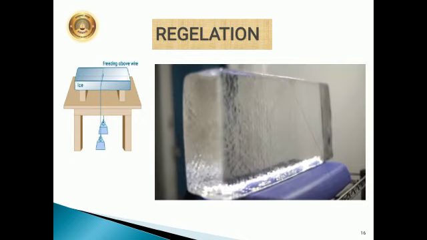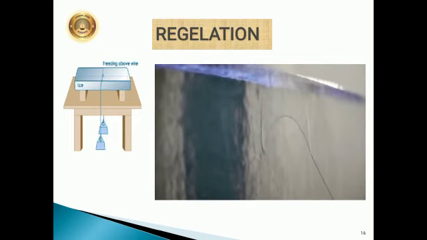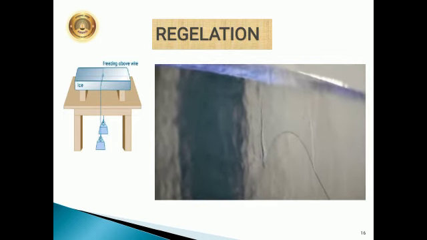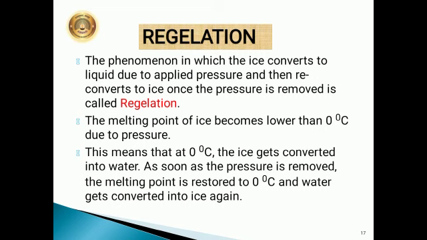So once this pressure is removed, this phenomenon where ice is converted into liquid and again reconverts itself into ice is called regelation. So children, the phenomenon in which the ice converts to liquid due to the applied pressure and then reconverts to ice once the pressure is removed is called regelation.